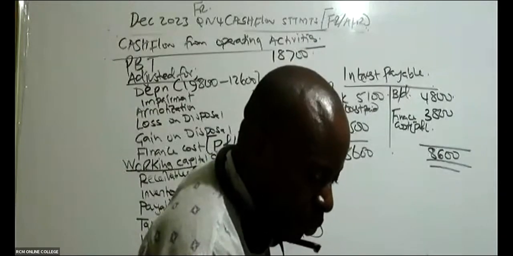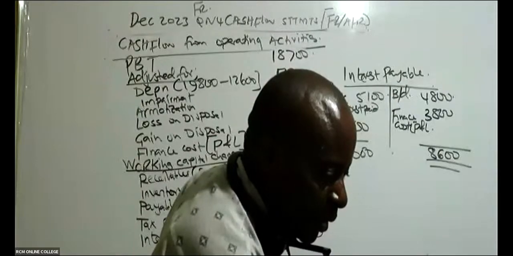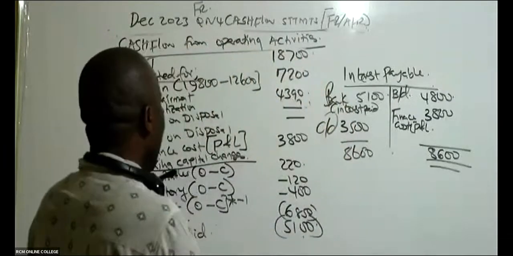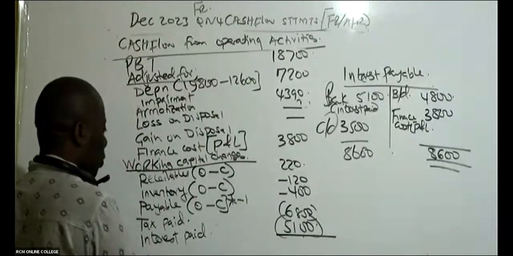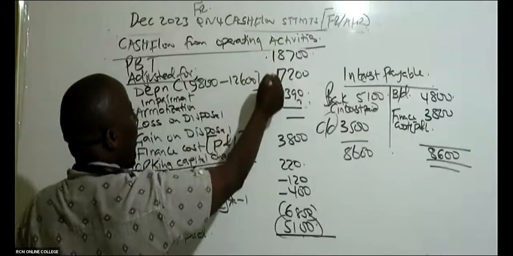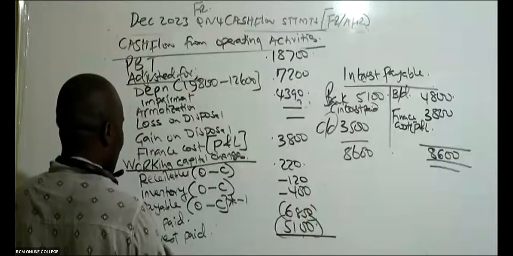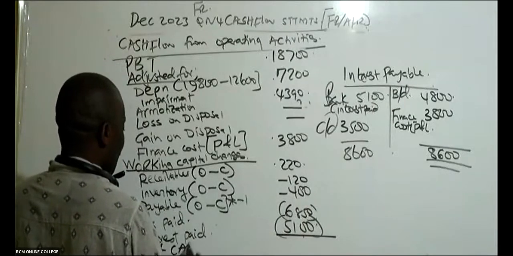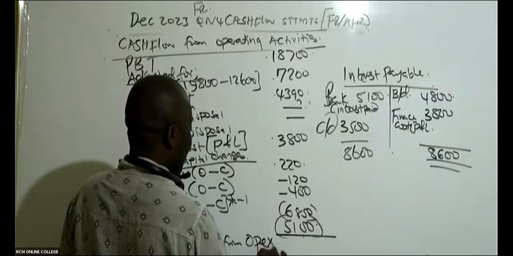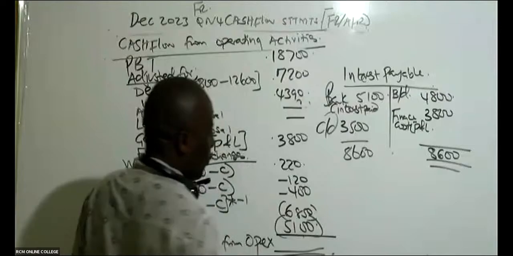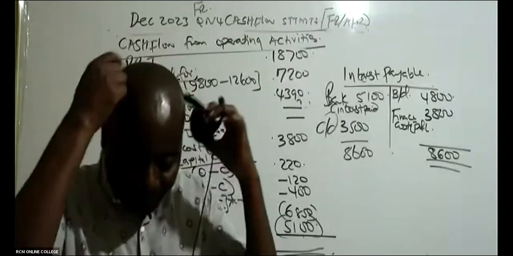All right. So do we have everything really there? Yeah, I think so. So then come and give me the net cash flow from operating activities. You take this plus this plus. These others are negatives. Give me the net cash flow from operating activities. What do we have? Somebody add this up.